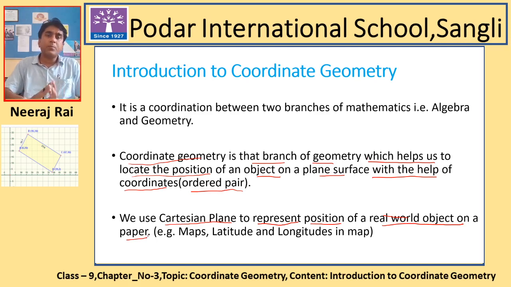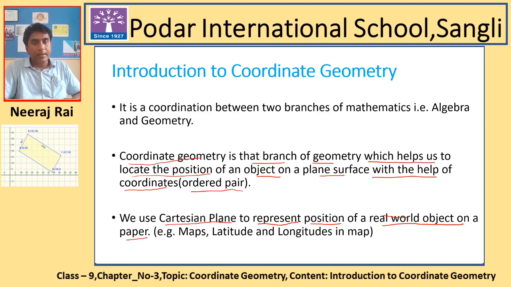When we are talking about the importance of coordinate geometry, you need to understand that if you have seen maps, the maps of different countries or the world map, you are able to locate a particular country or a particular city in the world map, and that is done only with the help of coordinate geometry. The basic concepts of coordinate geometry are used to locate the position of a city or a person or anything.